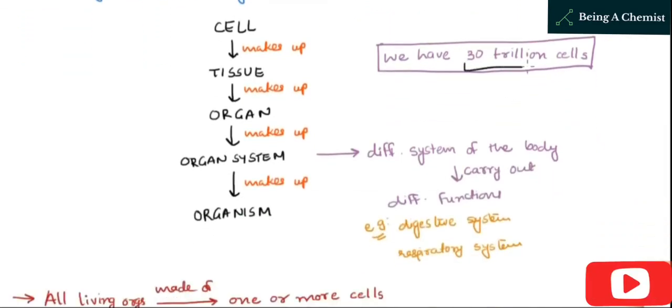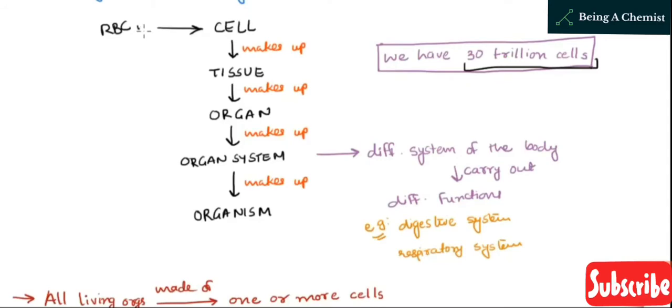Now have a look at the further organization. As we all know, we have 30 trillion cells in our human body, so it means that there is not a single cell that is found in our body. We have 30 trillion cells. Cell is the basic fundamental unit. For example, RBC, that is red blood cell, has a function to transport oxygen and carry back carbon dioxide.